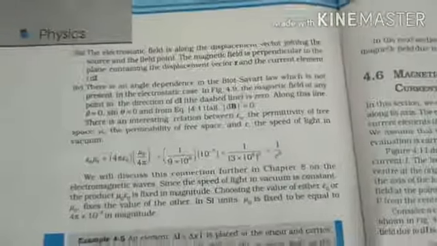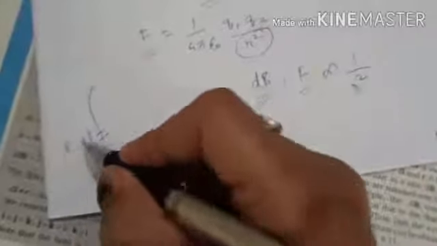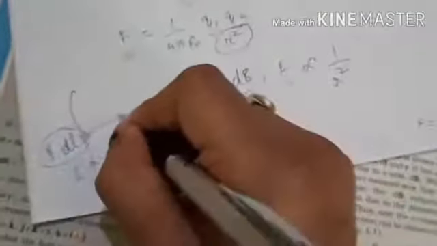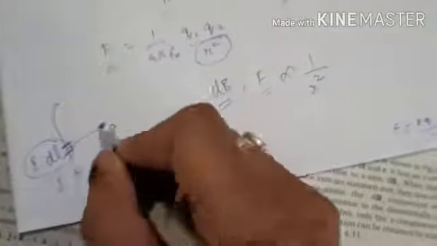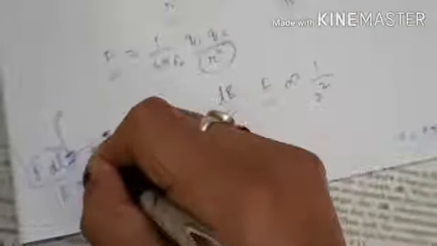Consider the diagram we studied in Biot-Savart's law: this is a conductor, and we take a small length element dl, with current I flowing, so the current element is the vector source IDL. We take any point P, and the displacement vector between the current element and P is r.